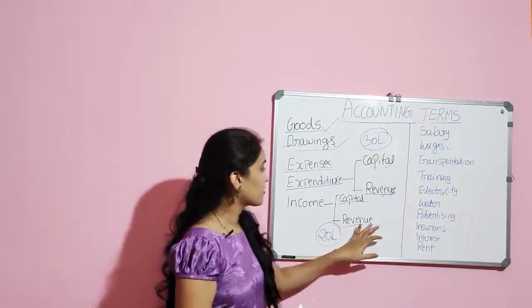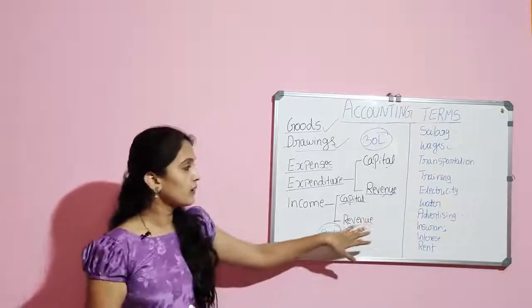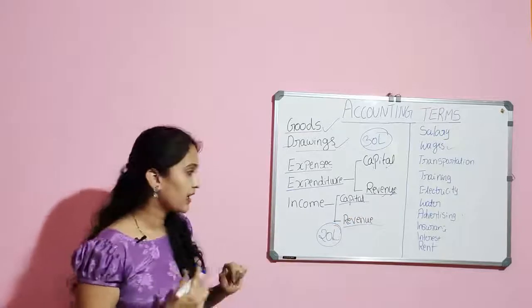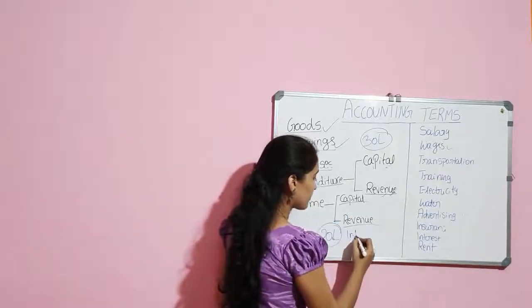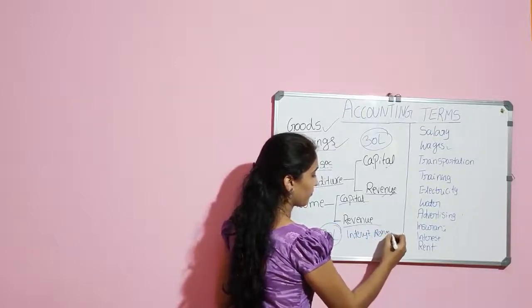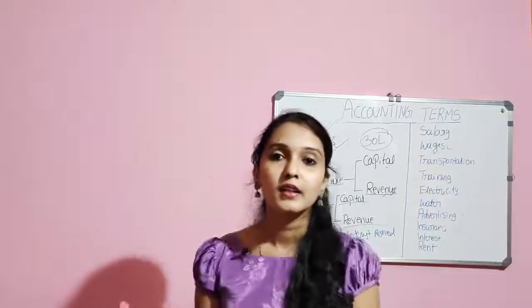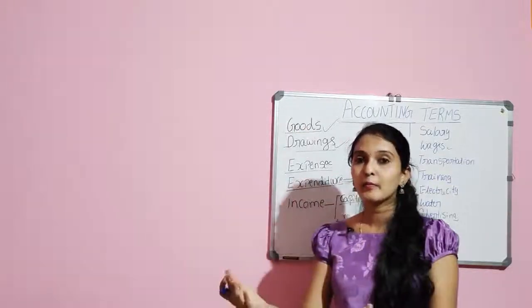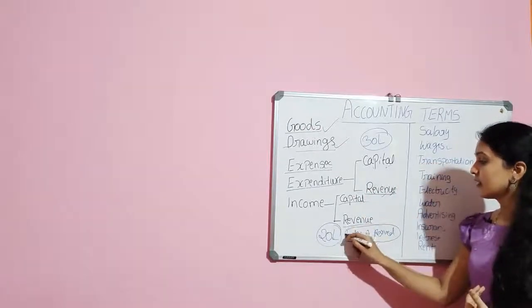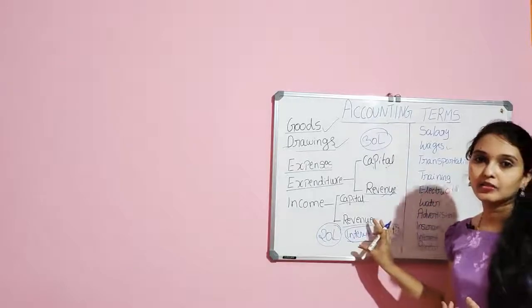The next term, revenue income. Revenue income is regular in nature. For example, interest received. The company has invested its money in a bank. From the bank, the company receives interest on its deposit, which is regular in nature.